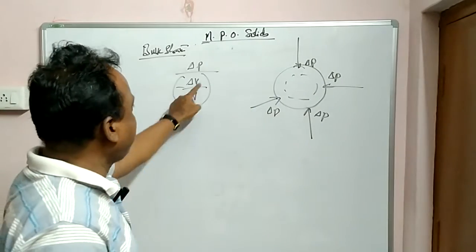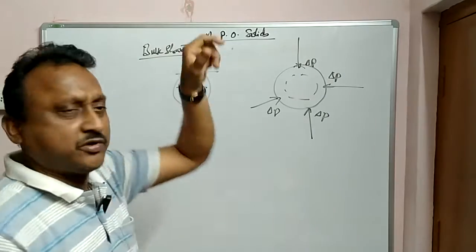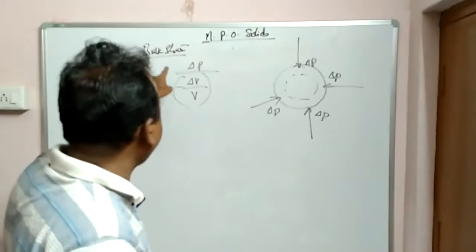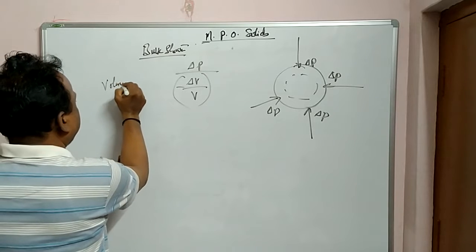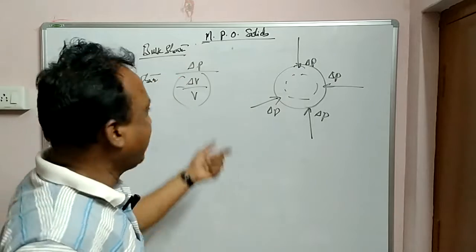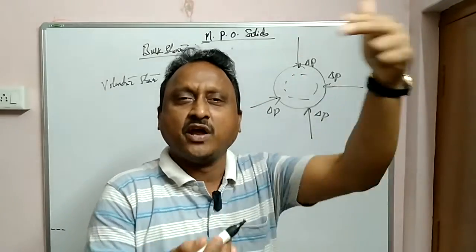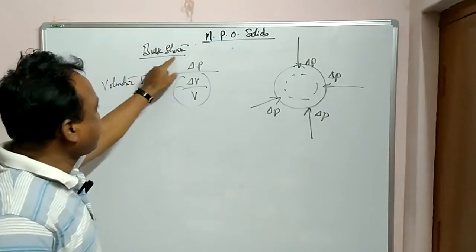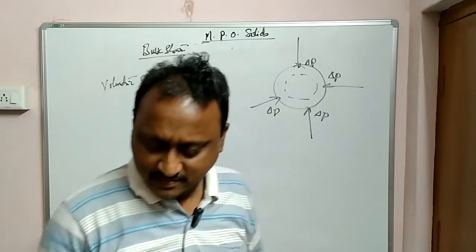Change in volume, delta V, with respect to the original volume. So the change in volume to that of its original volume due to the application of external force is called bulk strain or volumetric strain. Here also you observe, the volume changes. Change in volume by original volume, that is volume by volume, again no units. So for bulk strain or volumetric strain also you don't have any units. Okay, right.